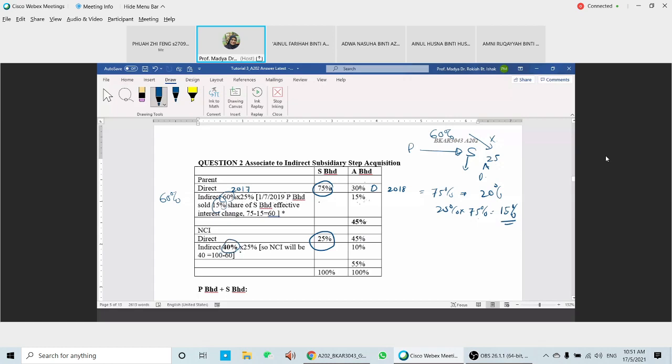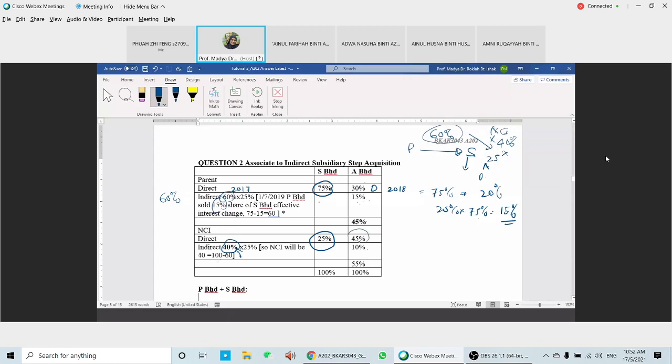Parents in S is only 60%, so 60% means that NCI has another 40%. Because parents only have 60 now, NCI has 40%. So 40% times 25%, we're going to have another 10%.